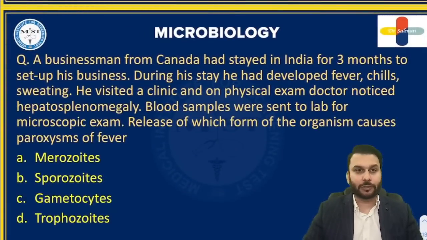this is your next question. A businessman from Canada had stayed in India for 3 months to set up his business. During his stay, he developed fever, chills, sweating, etc. He visited a clinic, and on physical exam, the doctor noticed hepatosplenomegaly. Now, the blood samples were sent to the lab for microscopic exam. Release of which form of the organism causes the paroxysms of fever?